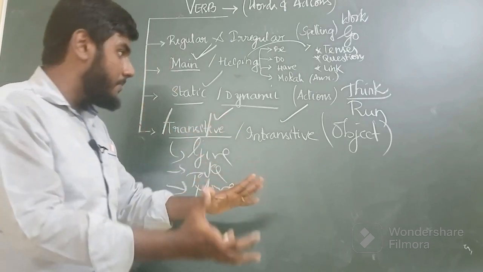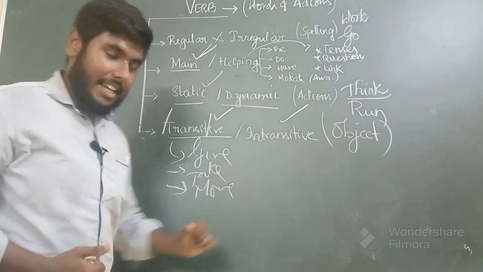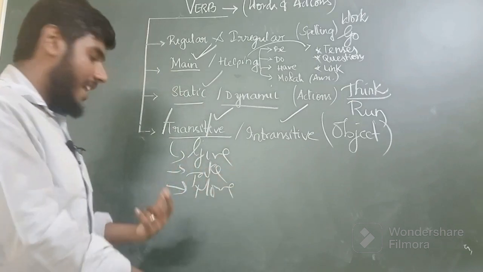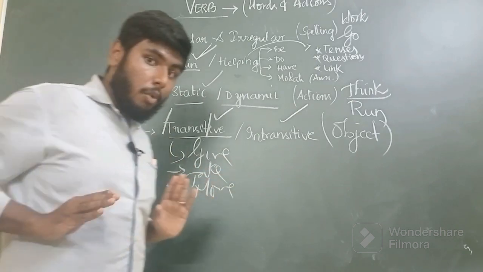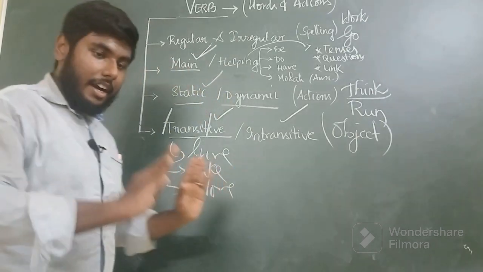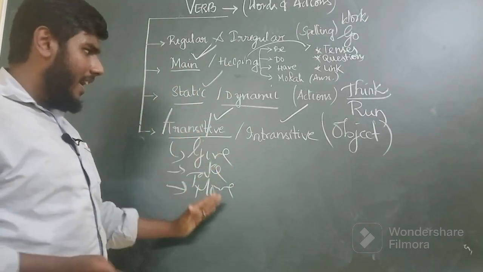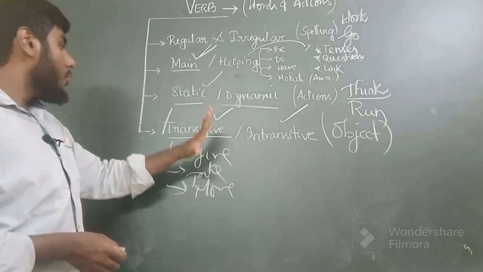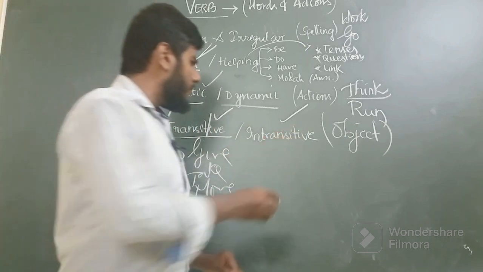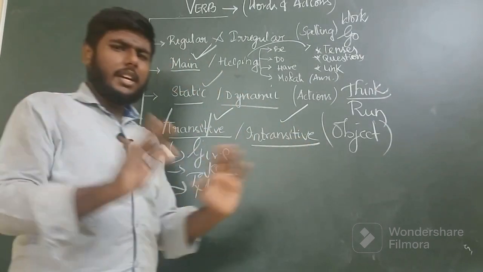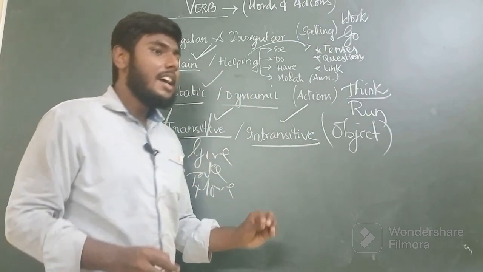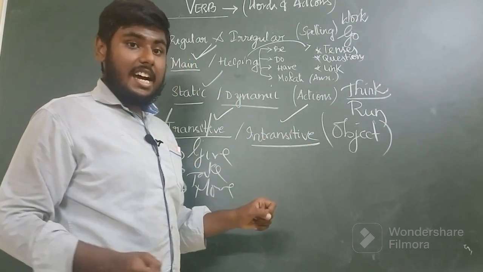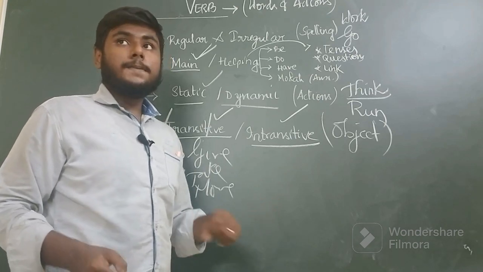So it requires an object to become complete. So you give a pen, or you take a cup, or you move a table, or something else. So it requires an object to make it complete, and that's a transitive verb. And an intransitive verb is not such. It doesn't actually require any object, like in cases of speech.